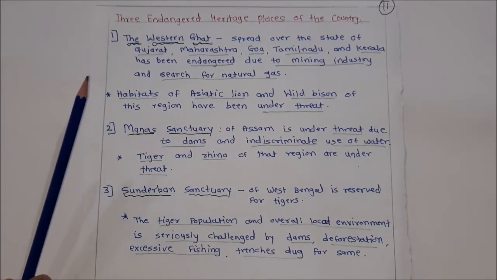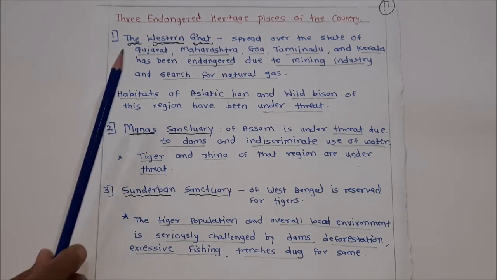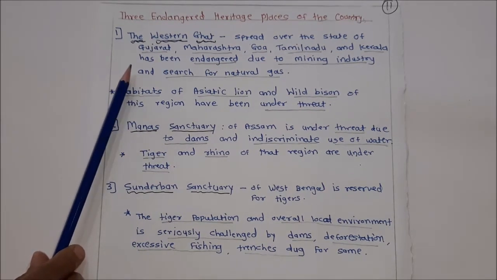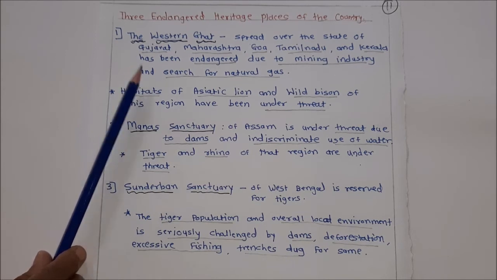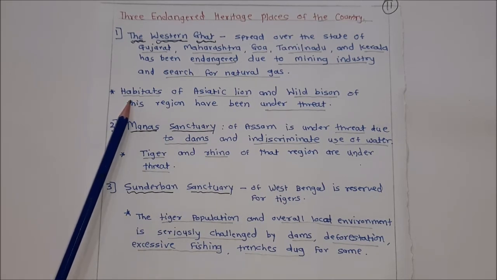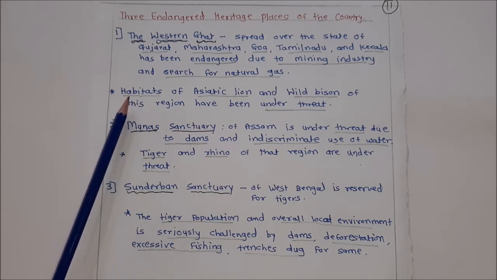There are 3 endangered heritage places of the country. First one, the Western Ghats, spread over the states of Gujarat, Maharashtra, Goa, Tamil Nadu and Kerala, has been endangered due to mining industries and search for natural gases. Habitats of the Asiatic lion and wild bison of this region are under threat.